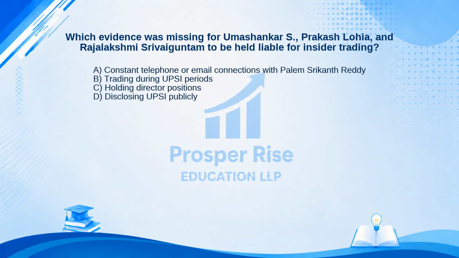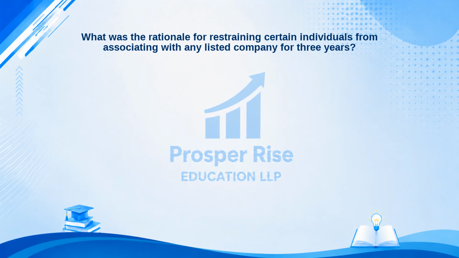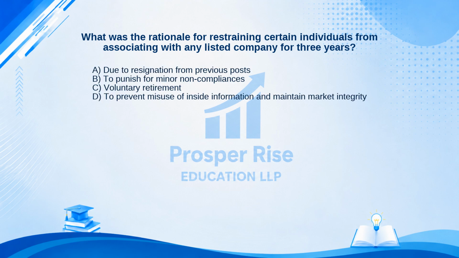Take a moment to pause the video and decide. The correct answer is option A. Let's see why. No evidence of constant communication or fund movement with Palem was found. What was the rationale for restraining certain individuals from associating with any listed company for 3 years? Here are your options. A. Due to resignation from previous posts. B. To punish for minor non-compliances. C. Voluntary retirement. Or D. To prevent misuse of inside information and maintain market integrity.